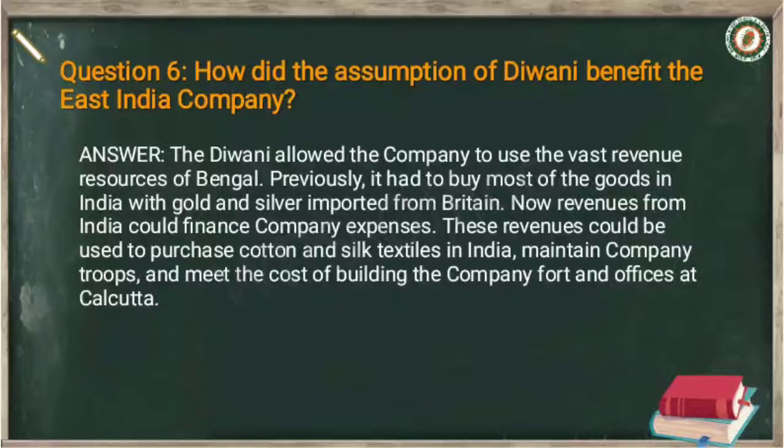and these revenues could be used to purchase cotton and silk textiles in India, maintain company troops, and meet the cost of building the company fort and offices at Calcutta. So these are the benefits they got after the Diwani.